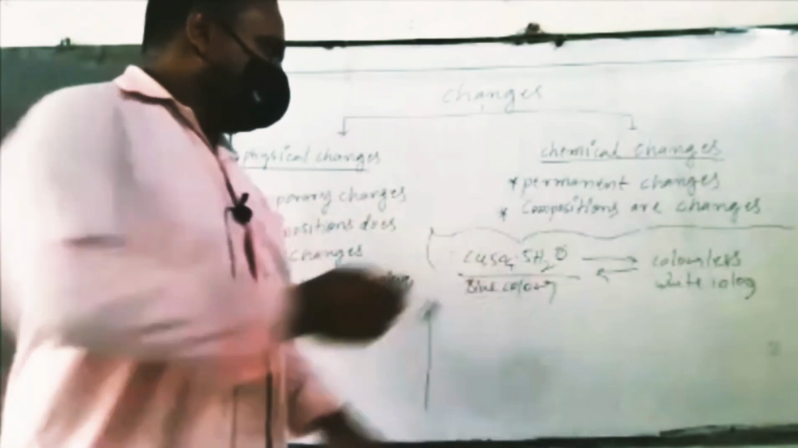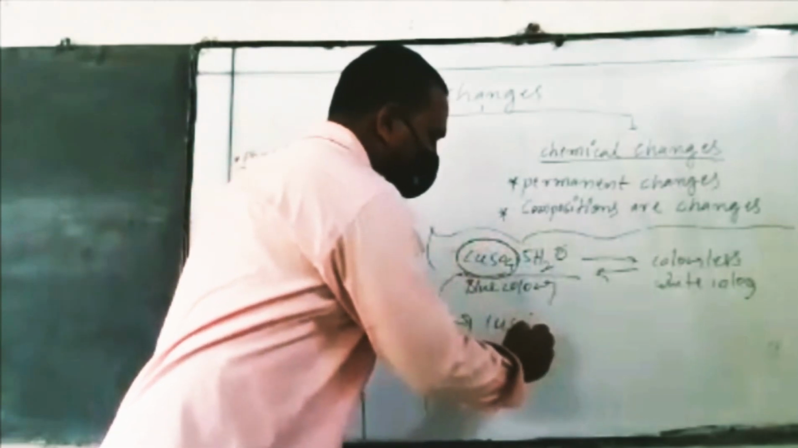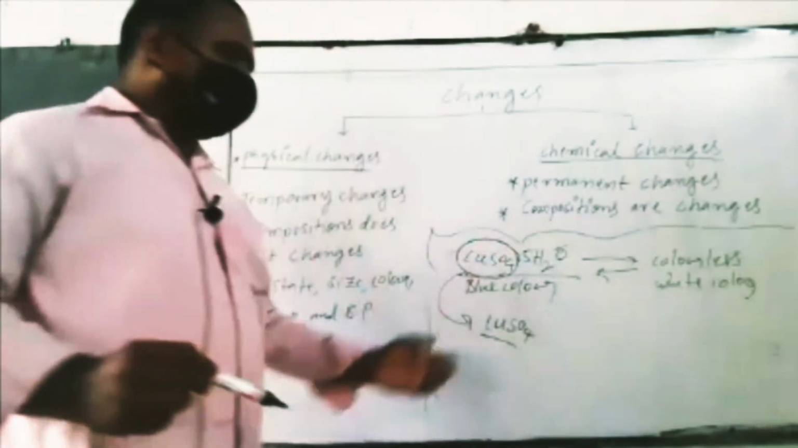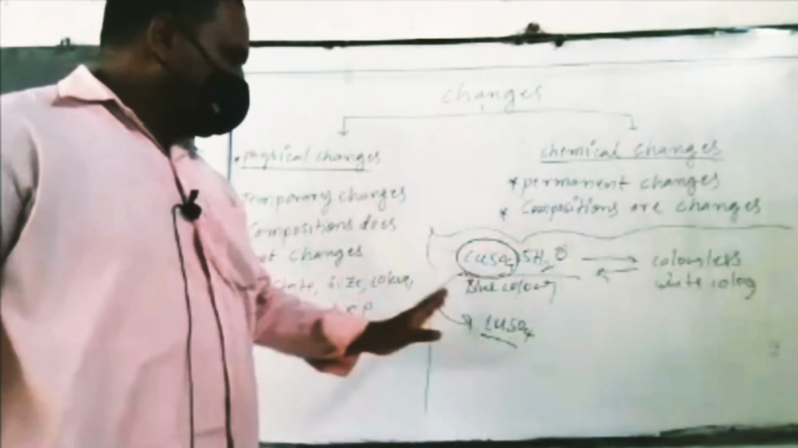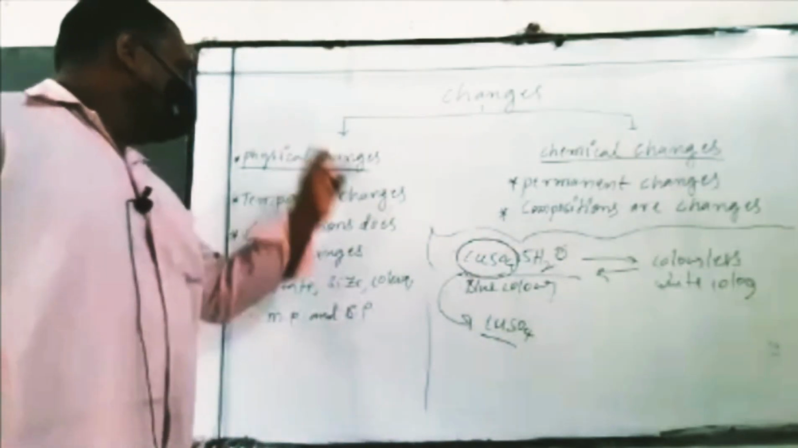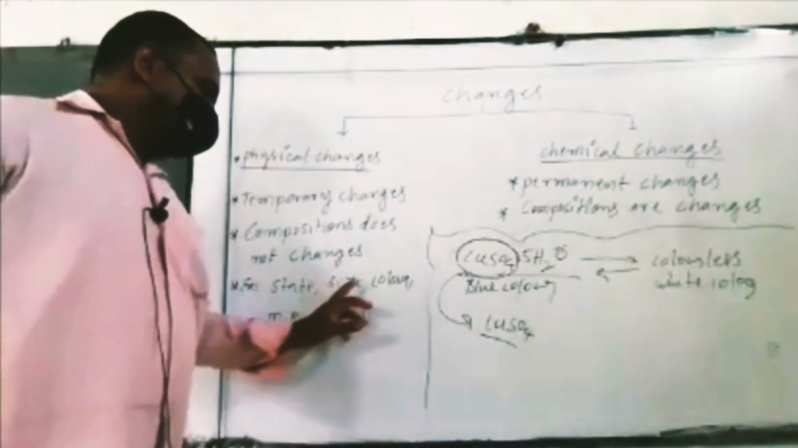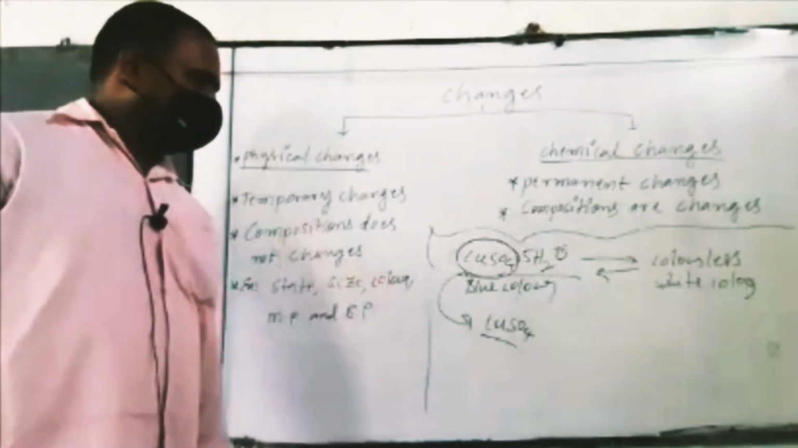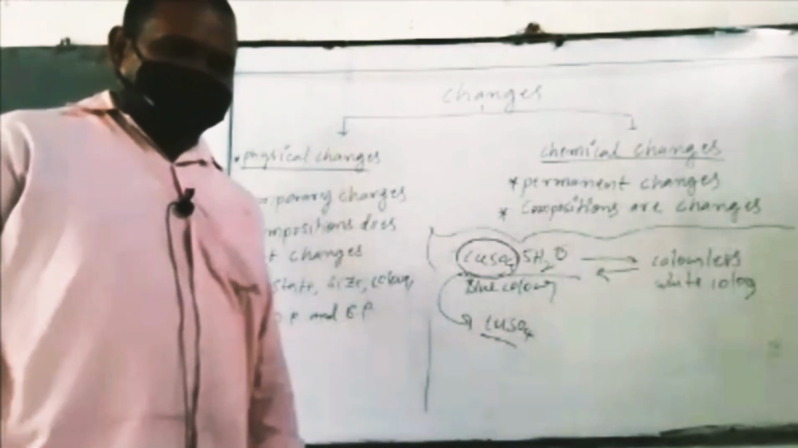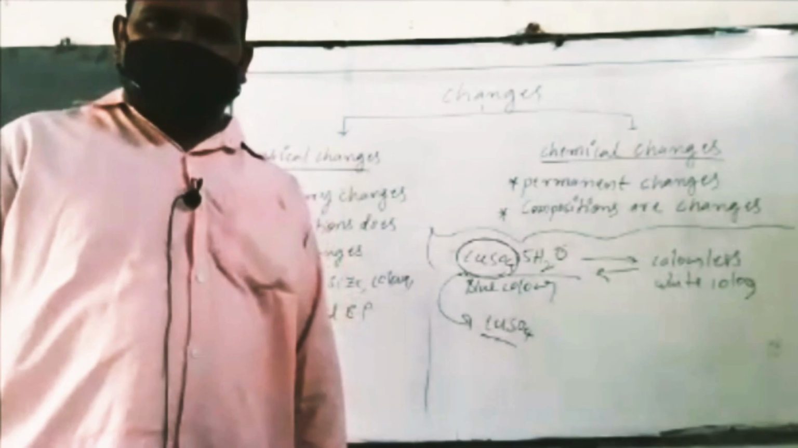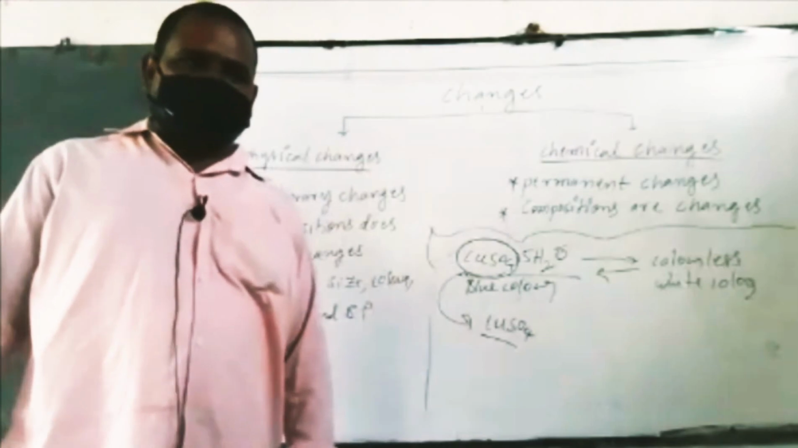That means the composition of CuSO4, the copper sulfate, is not changing. So this type of change is nothing but a physical change. Best examples of physical changes are state, size, color, melting point and boiling point. In our syllabus, physical changes are not there. Many examples of physical changes are in our previous class, the 7th class.